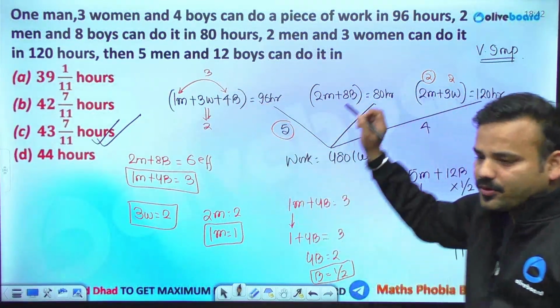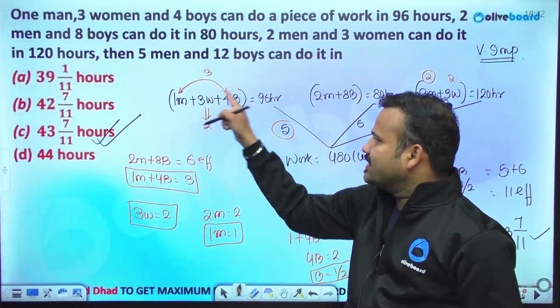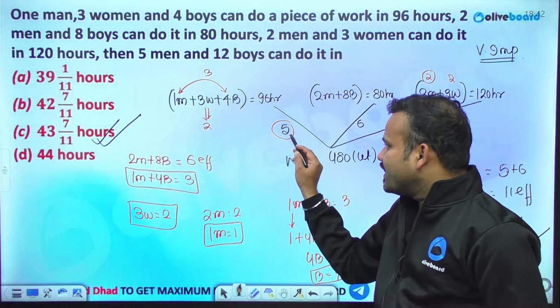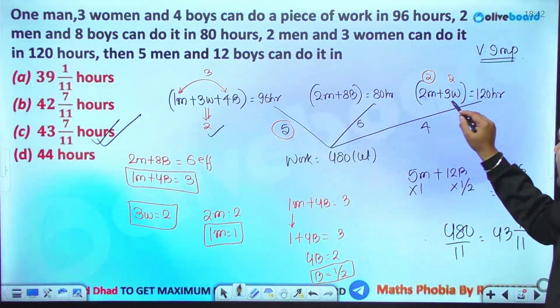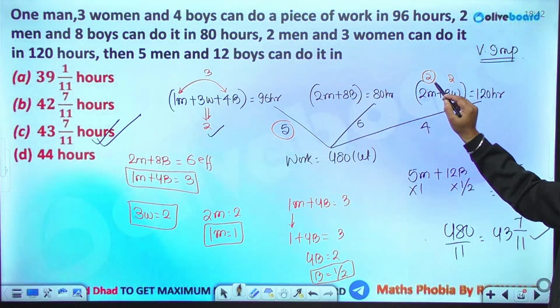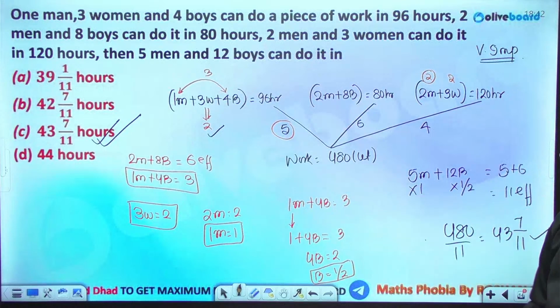3. Put 3 over here. 1 man and 4 boys is having an efficiency of 3. Entire efficiency was 5. That means 3 women is having an efficiency of 2. If 3 women is having an efficiency of 2, so 2 men will be having an efficiency of 2. 1 man will be 1. If 1 man is 1, put the values and you will be getting the answer.